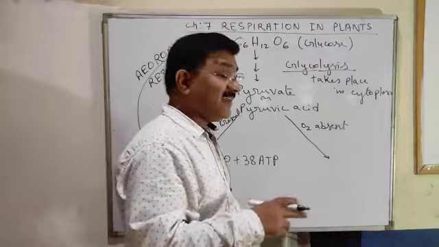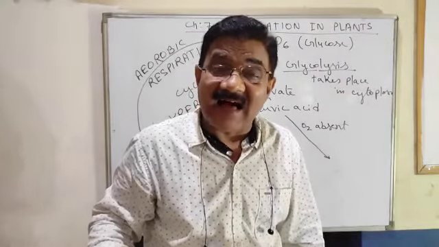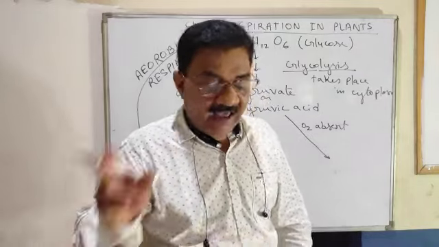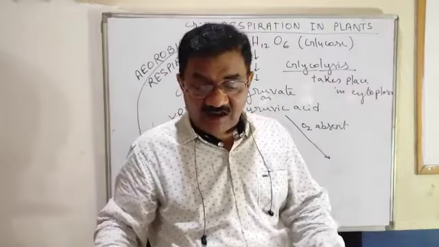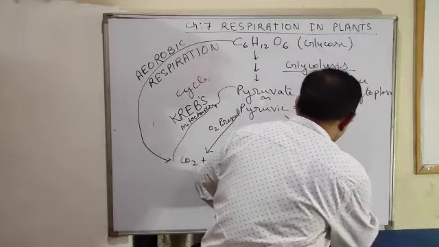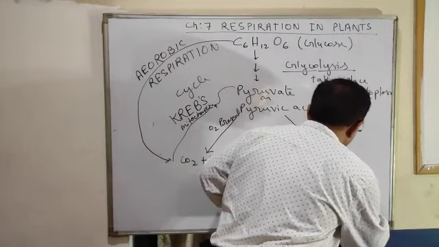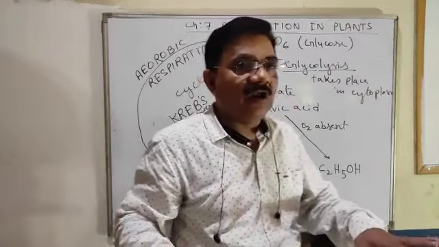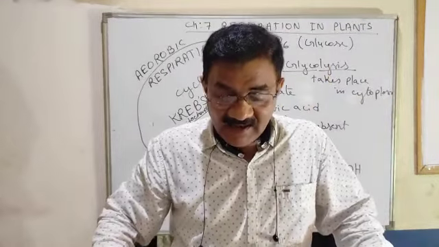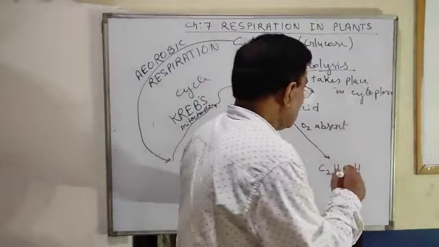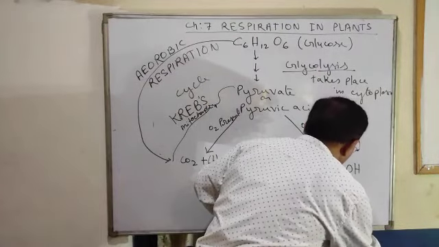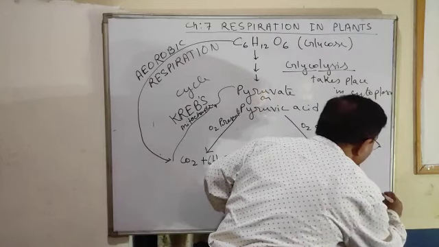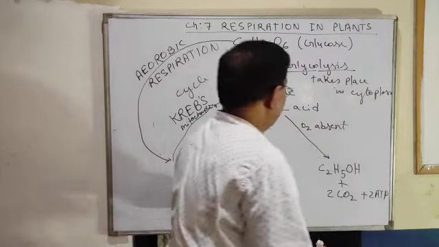The end product is ethanol or ethyl alcohol, and the formula of ethanol is C2H5OH. Ethyl alcohol, ethanol, or simply alcohol, plus 2 molecules of carbon dioxide and less amount of energy, that is 2 ATP.